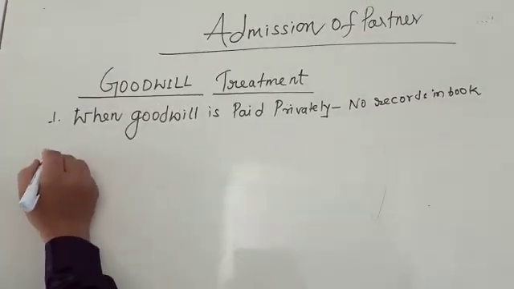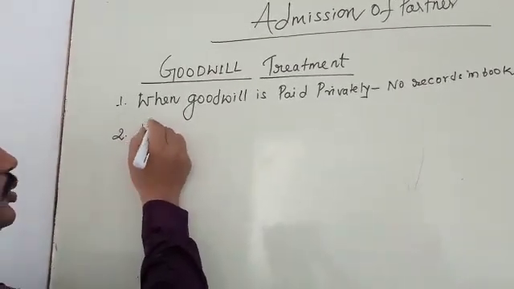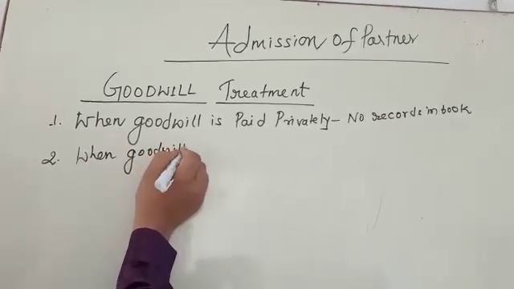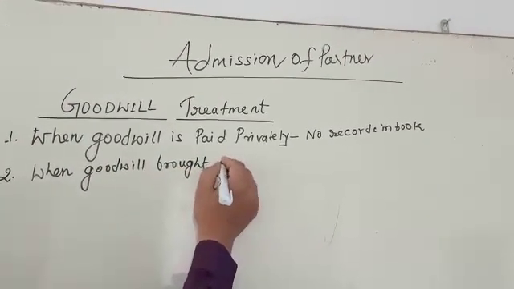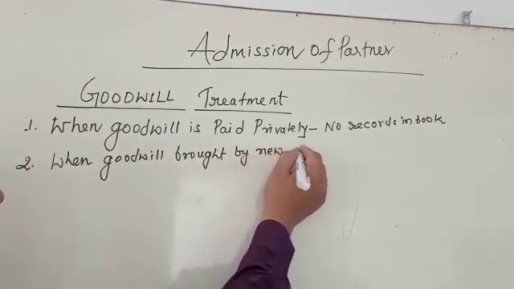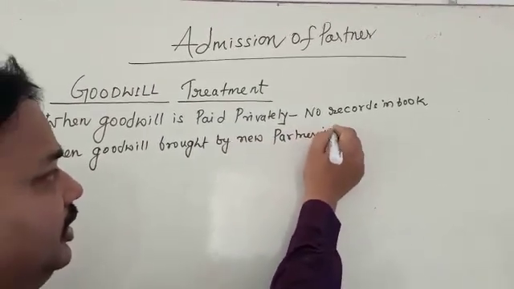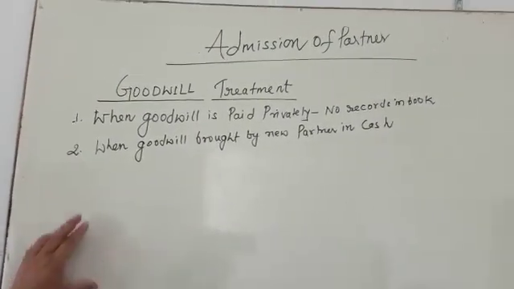Second, when goodwill is brought by the new partner in cash. It is simple logic, my dear student.